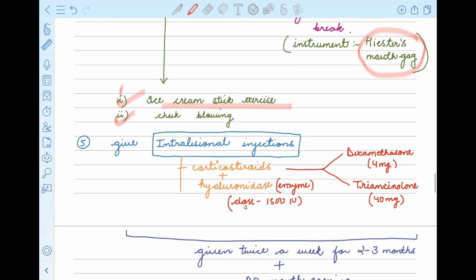Now fifth, we can also give intralesional injections. Now let's see what are the intralesional injections. We can give corticosteroids and hyaluronidase enzyme, and the dose of this enzyme is 1500 IU. In corticosteroids we can give Dexa 4 mg, triamcinolone 40 mg.